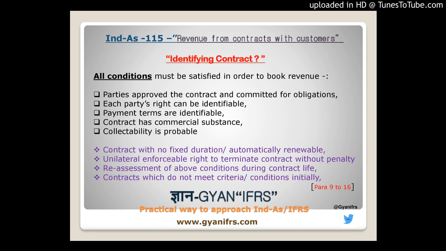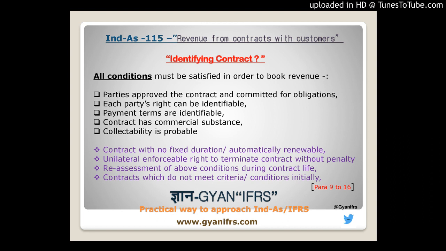So the standard wants to emphasize that whatever you book under this accounting standard should have commercial substance, meaning the transaction should be done for business purposes, not just for booking revenue or inflating your revenue or profit. It should have a proper business and direct business activity and commercial substance.